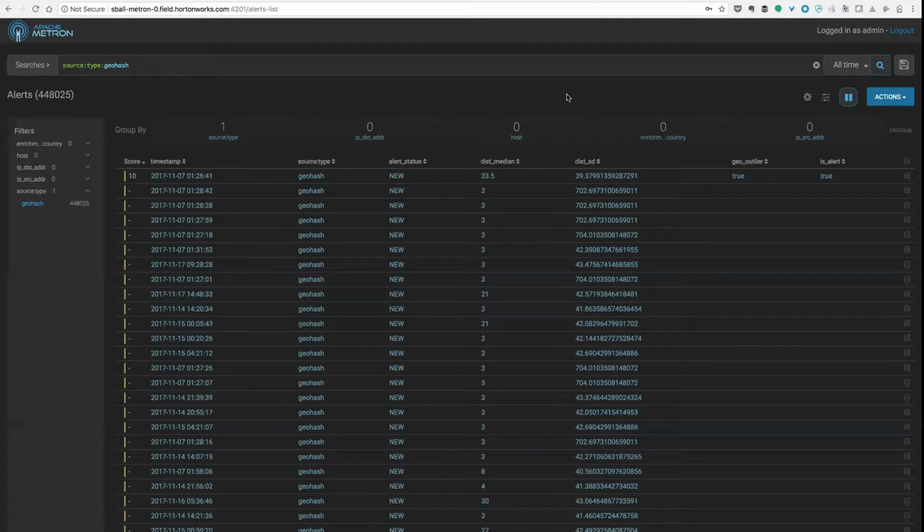Something else that we've recently added, which is quite useful, is geohashing in the suite of available Stellar functions. What geohashing allows you to do is essentially take the latitude and longitude that you get from something like a GeoIP enrichment and translate that into a sort of hash which is less granular. So you avoid a lot of the jitter that you get with very, very fine detailed numbers like latitude and longitude, and start to collect them into what are essentially hexagons drawn across the world, which are the geohashes.